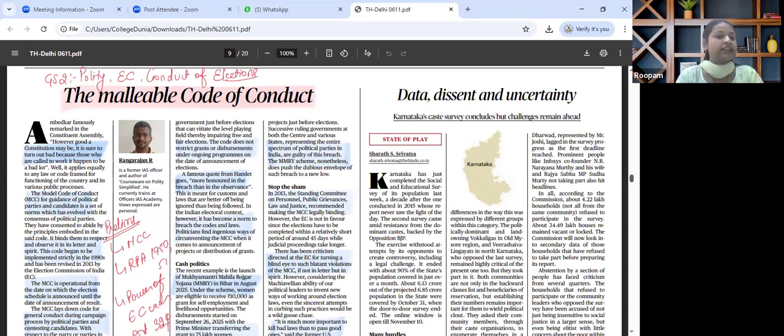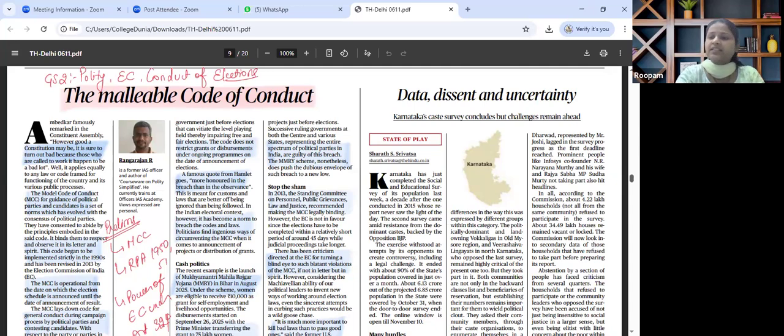The key theme that has been discussed in this particular article by the author is about MCC, that is Model Code of Conduct, is increasingly bent to political convenience, raising the question, should it now be given statutory backing or not? For prelims perspective, we need to know the history of Model Code of Conduct, origin of Model Code of Conduct, Election Commission guidelines, relationship with RPA Act 1950 and 1951, power of Election Commission under Article 324.